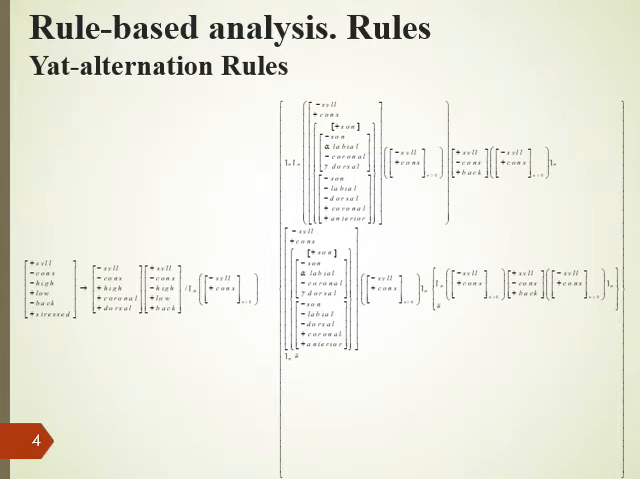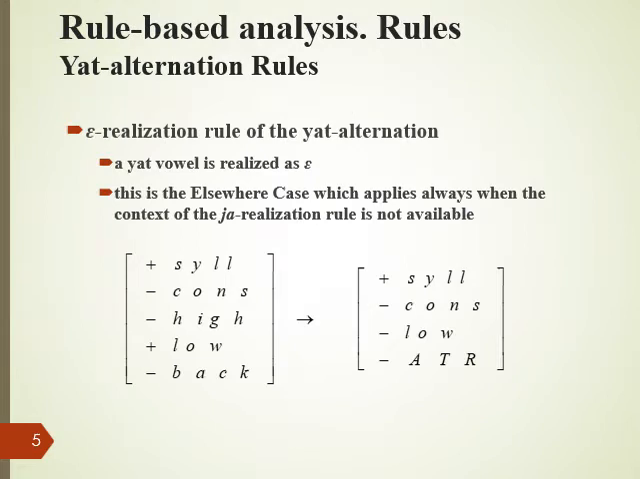On this slide, you can see the formalism of the Ya realization rule of the Yat-alternation. The other sub-rule of the Yat-alternation rules is the E realization rule of the Yat-alternation. In this case, a Yat vowel is realized as E. This is the elsewhere case, and it applies always when the context of the Ya realization rule is not available.